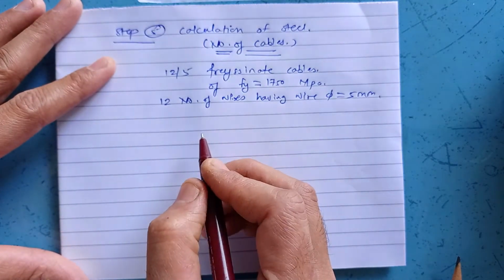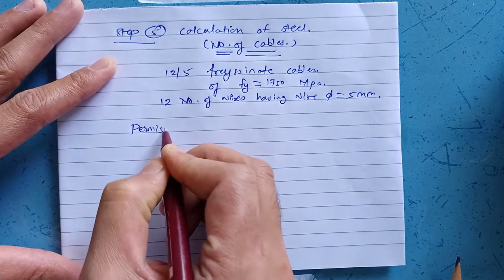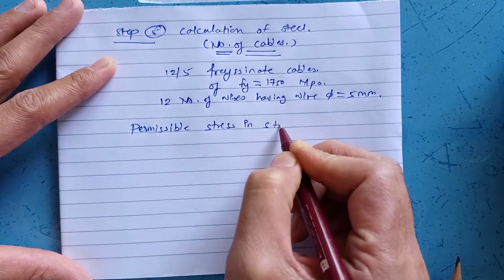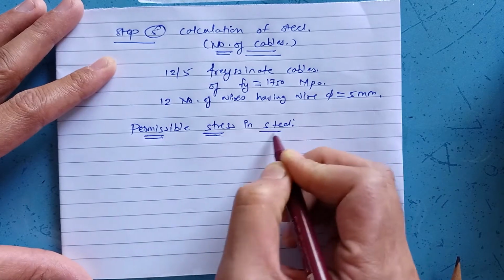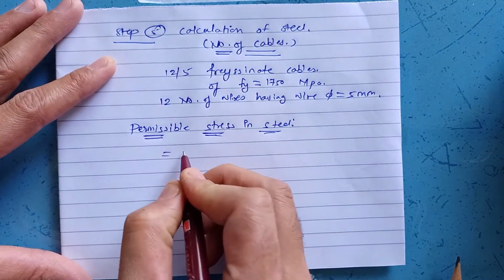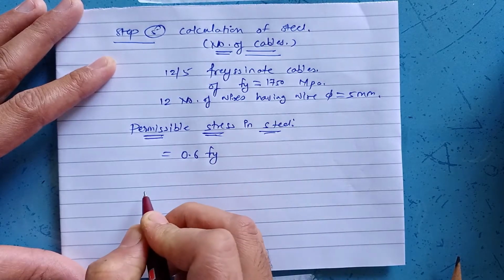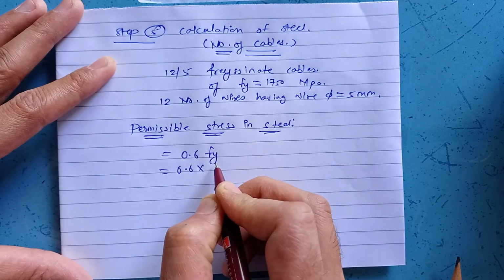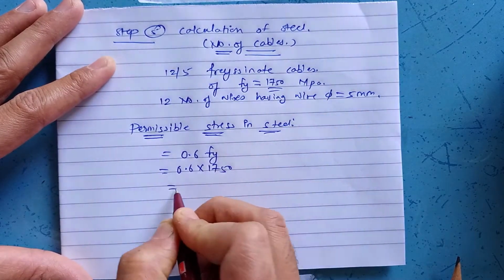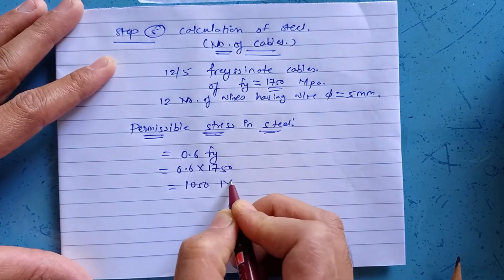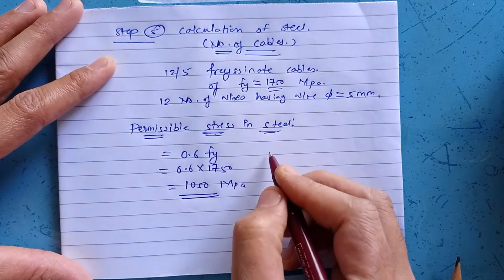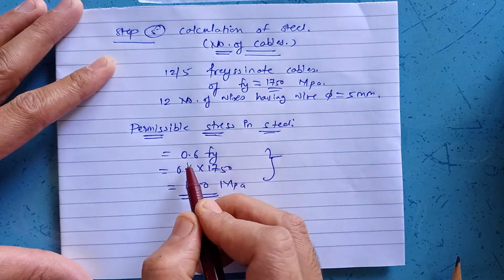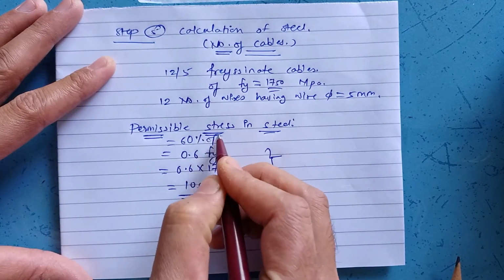Now you are supposed to calculate permissible stress in steel. Permissible stress in steel will be 60% of Fy. That is nothing but 0.6 into Fy. Fy here is 1750, hence 1050 MPa. Now from where this value has come, that is permissible stress in steel will be equal to 0.6 Fy, that is nothing but 60% of Fy.